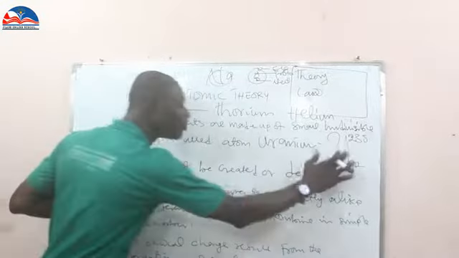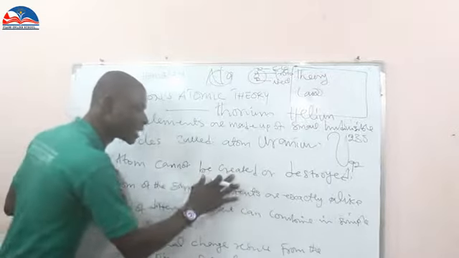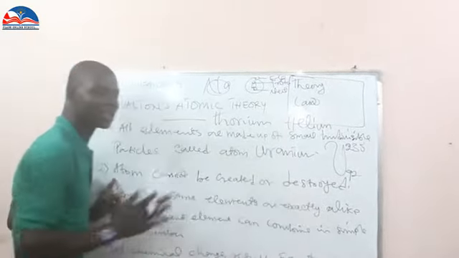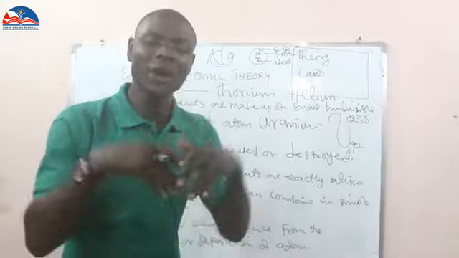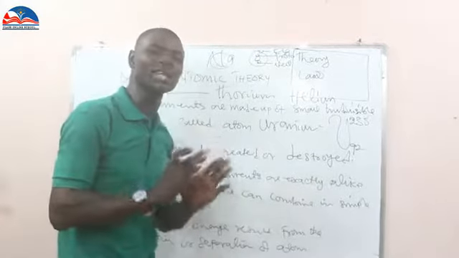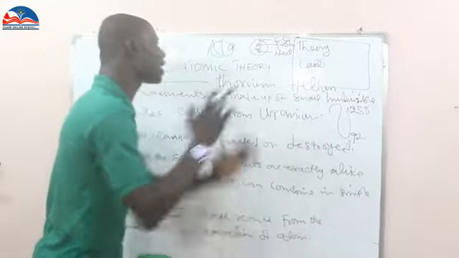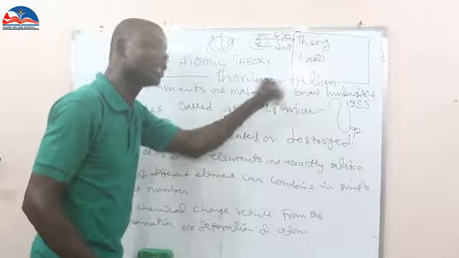He said an atom of an element cannot be created or destroyed. Yes, that is what the man said. But Rutherford said, John Dalton, why do you say that? When you bombard this uranium in nuclear fission, you will see two things there. What are the two things? Thorium and helium.